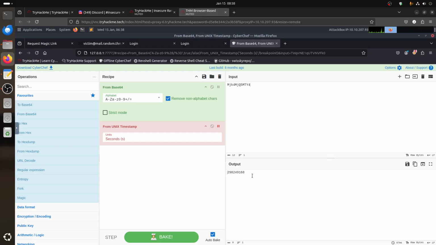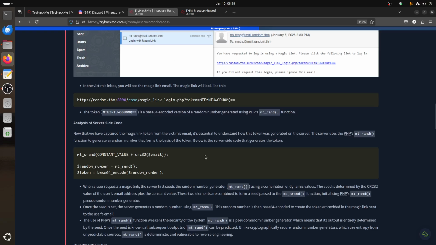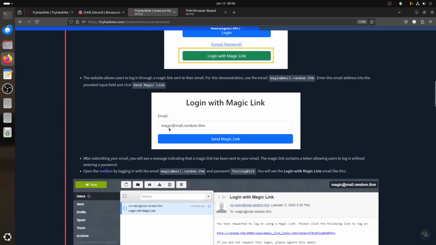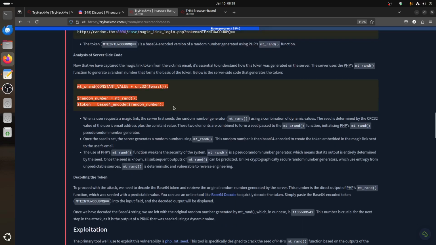So this one is a number in base 64. That's the whole point of it. So this token, what you call the magic number in this application, is a base 64 of something in a random number. So in this example, you're talking about magic at mail.random.tryhackme. Of course, remember, whatever you hack, you need to know part of the code. It's not just simple guessing here. It's not a guessing game. You need to know how the application works. That's why code review and reading the code is important.